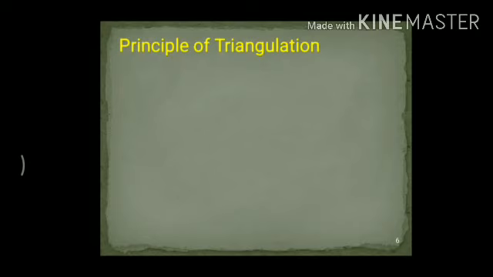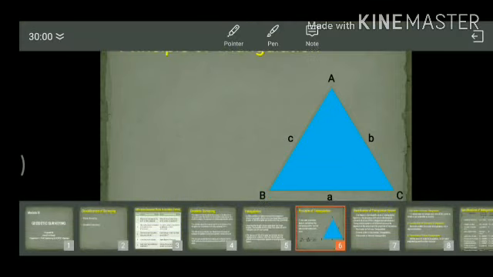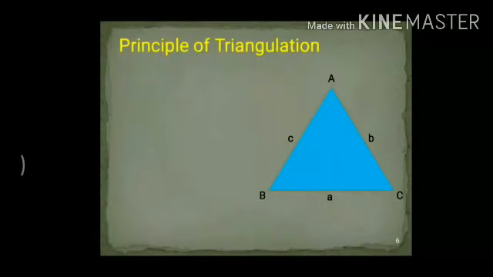Next, start with the principle of triangulation. So this is a triangle ABC. In this triangle, the lengths of the sides are noted as small a, b and c. In this triangle, any one length between the line, for example B to C, is measured. This is called your baseline. Similarly, we have to measure angle A, angle B and angle C.